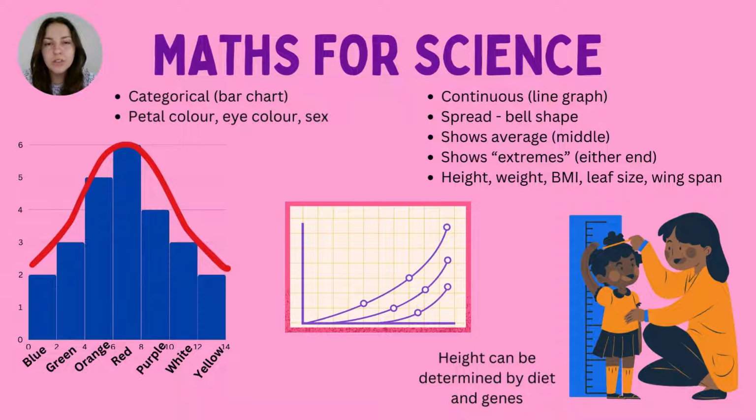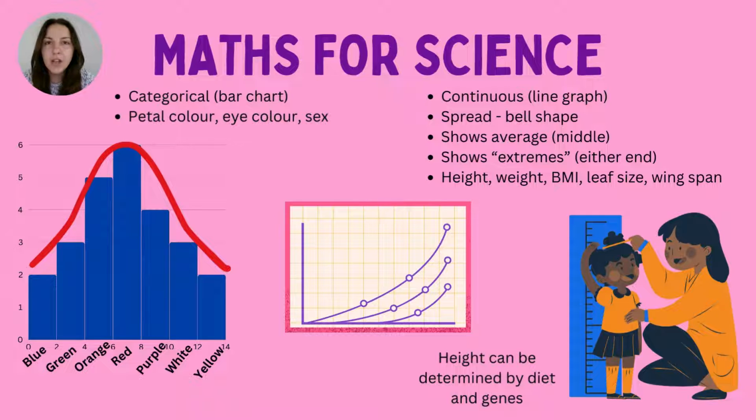Just to help us understand this with the maths for science element to this part, categorical data is really talking about categories of data. Okay, so a bar chart is going to be used in this case. A lot of the time, a bar chart will have set categories like eye color, or sex, boy or girl, or it could be petal color if we're talking about flowers. They're set bits of data, and often you'll see this as literally written along the x-axis. So that's a key indicator. If you see words along the x-axis, you know to yourself, it's going to be a bar chart.